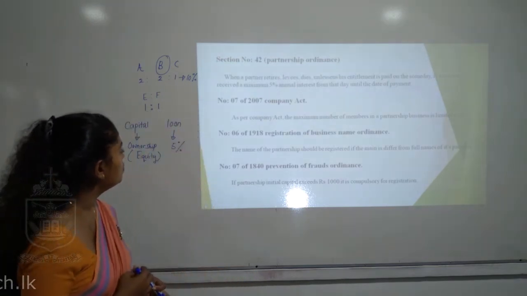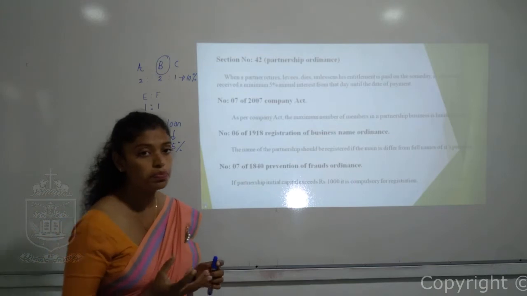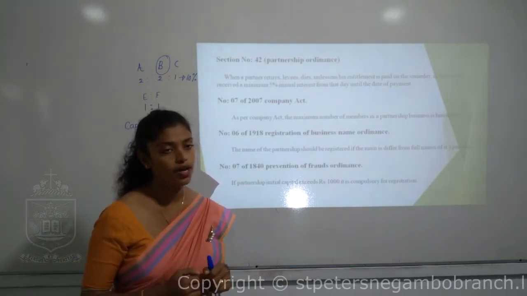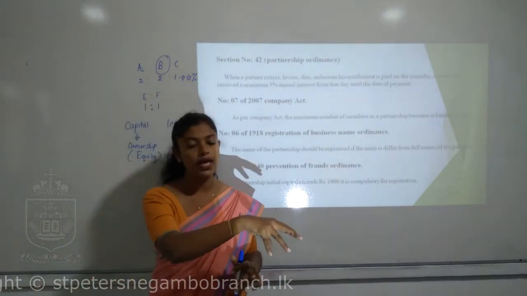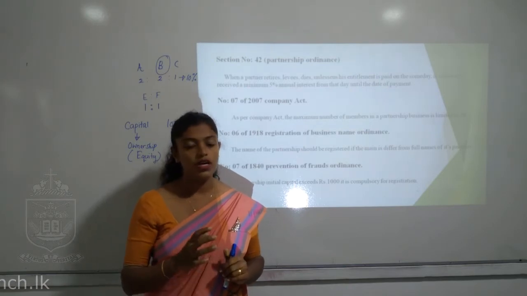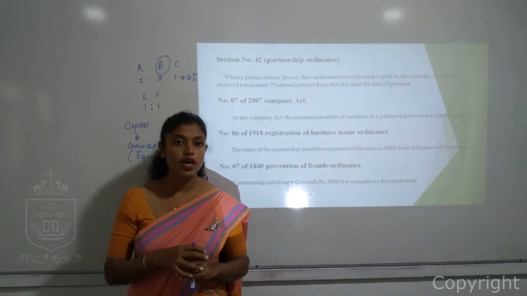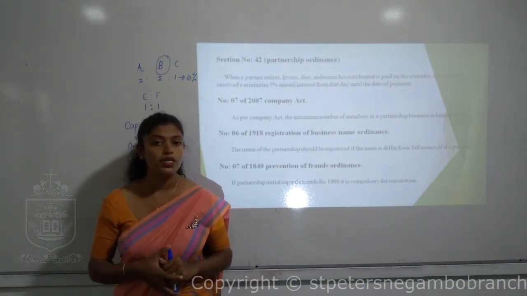At that time, we remove that ownership from the business and the amount is due to that person. If we have three partners called A, B and C, and B wants to retire from the partnership, the amount that he provided as capital should be given to him at the time he leaves.